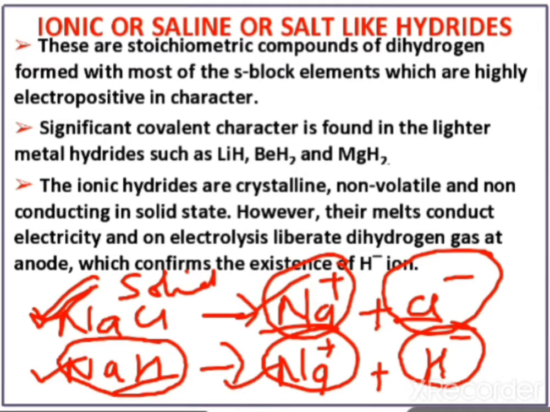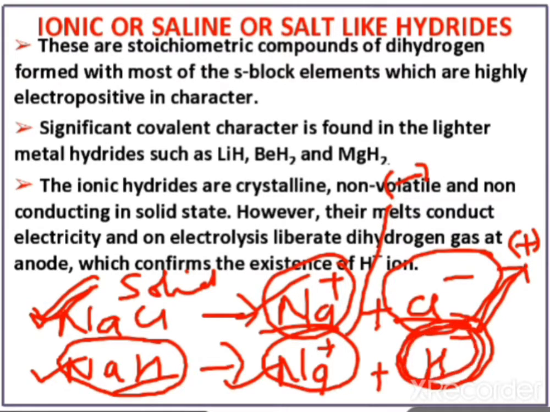On electrolysis, this Na+ will deposit at the cathode and hydrogen at the anode, because the anode is positively charged and the cathode is negatively charged. So the liberation of hydrogen at the anode confirms the presence of H-, meaning H- converts into H2. So this H2 gas liberates at the anode, and the liberation of H2 gas confirms the existence of the H- ion.